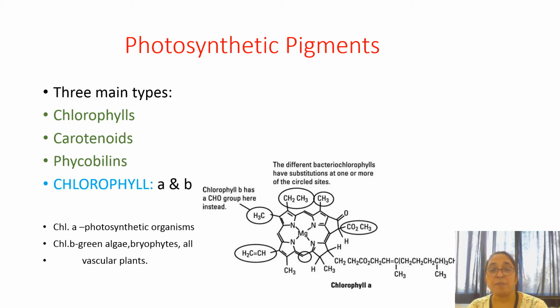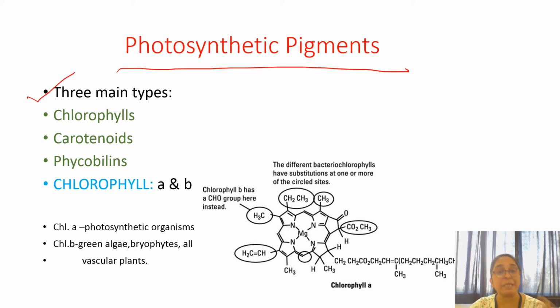Now, the pigments which are required for this process, that is, photosynthetic pigments. There are broadly three types of photosynthetic pigments: chlorophyll, carotenoid, phycobilins. One by one we will go into the detail of all these three types. Now the first one is chlorophyll: chlorophyll A and chlorophyll B.